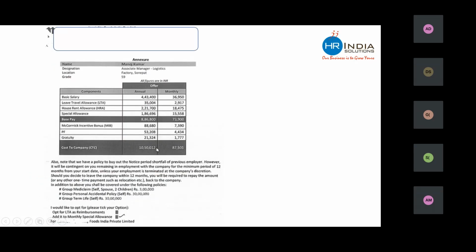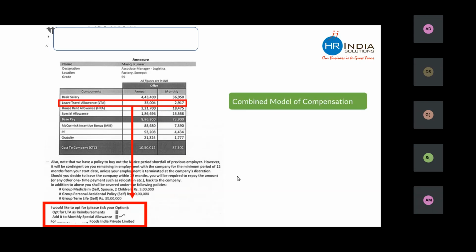This is a US MNC client company in India, our client. This company is giving a leave travel allowance, but asking the employee whether they want to take this money as leave travel allowance or convert it. So the employee has a choice of deciding how they want to take the salary. This kind of model is called a combined model of compensation package, in which a few components are decided by the company, and other salary breakups are decided by the employee. The employee decides how much salary they want to take under which names.